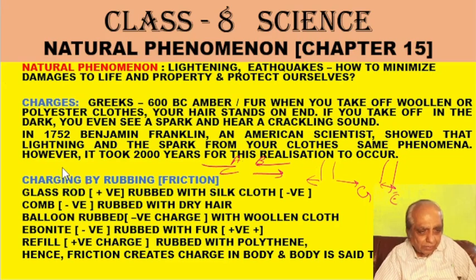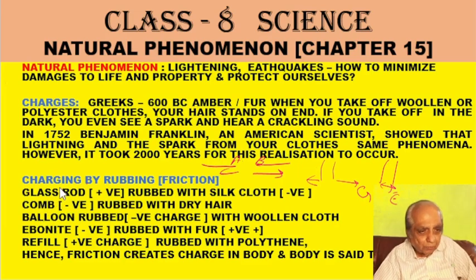The materials which repel the ebonite rod will be group 2. If I take a material of group 1 and a material of group 2, they will attract. But both glass rods repel, and both ebonite rods repel. So we can make a rule that similar things repel, but opposite things attract.